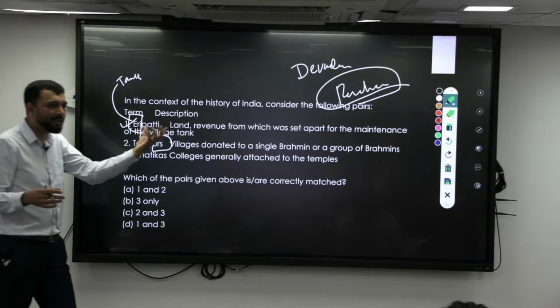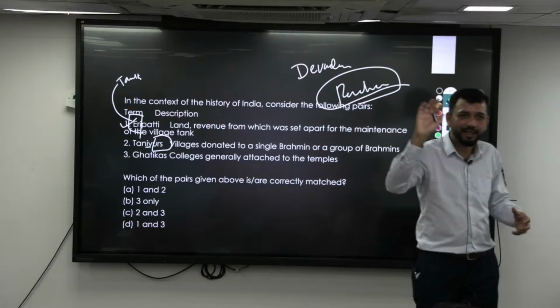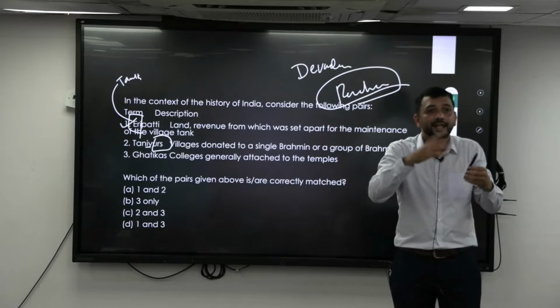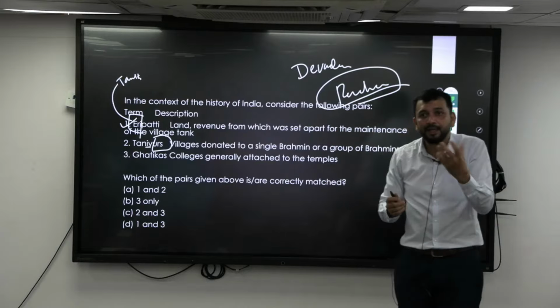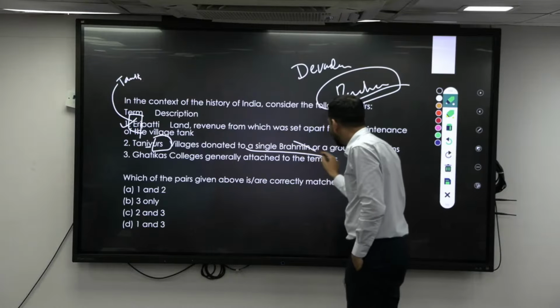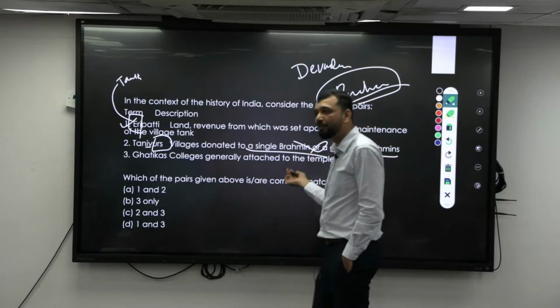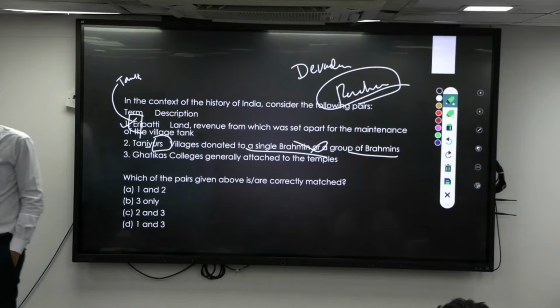The industrial town is separate. The temple town has to be administered differently. So like that, there are certain towns which have a separate administration system that are called Taniyur. So these are not villages donated to a single Brahmin. This is more of a Brahmadeya definition they have given. It is not about Brahmadeya.